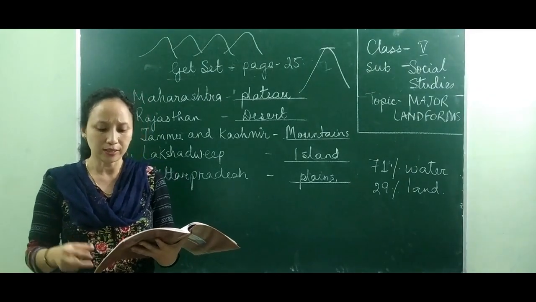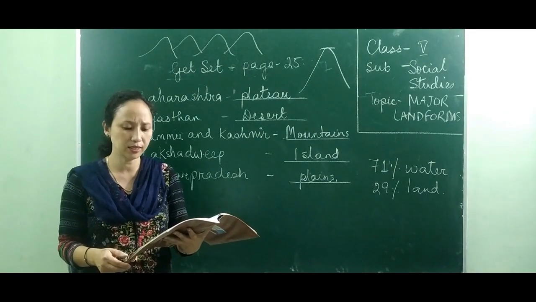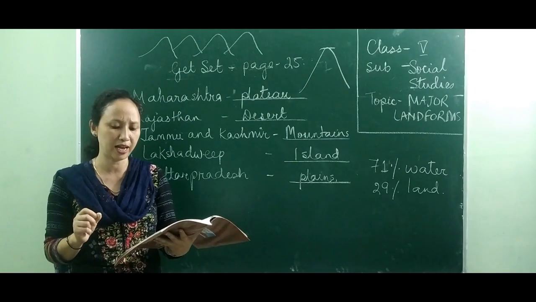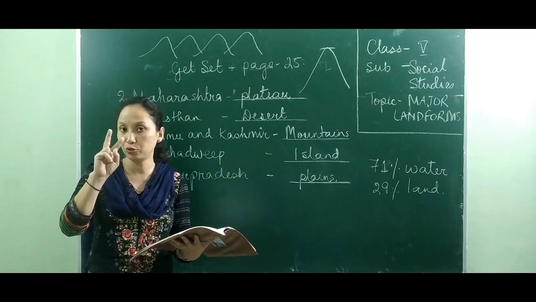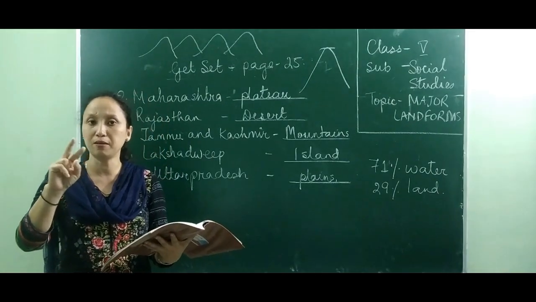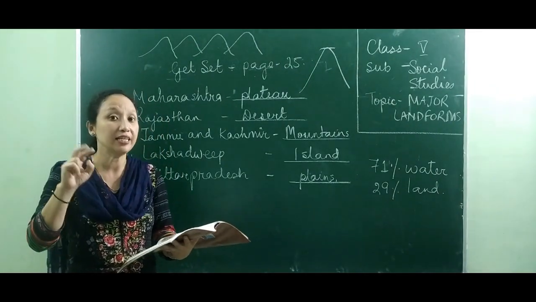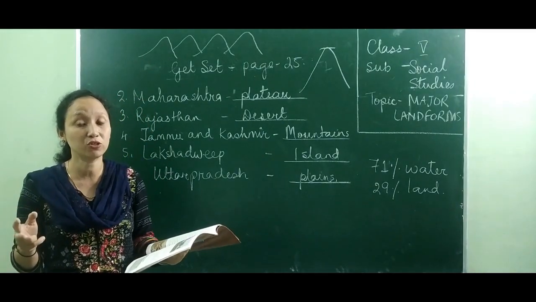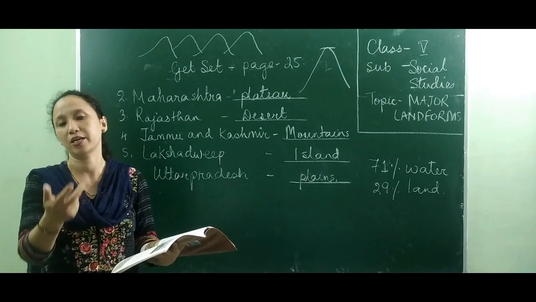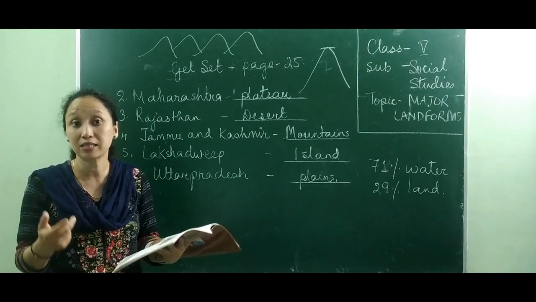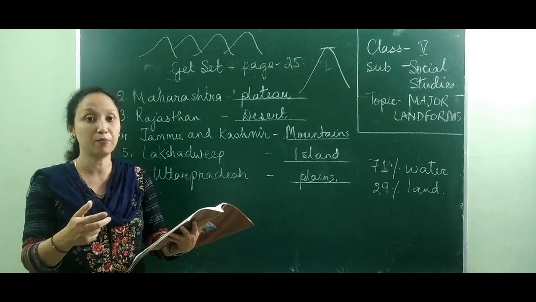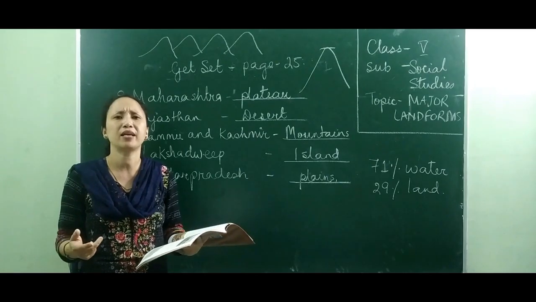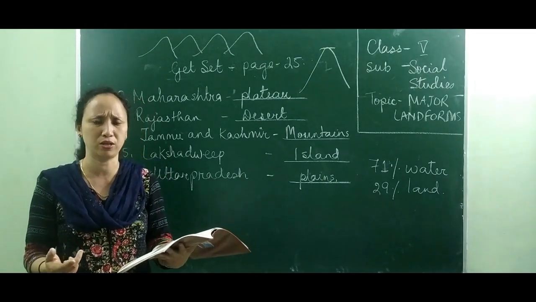Now, these plains are formed by the deposits of sand and silt which are carried by the rivers. Some plains are in the interior of the continents, while some are near the sea coast, and plains are mostly more thickly populated than mountains and plateaus. So compared to the first two types of landforms, mountains and plateaus, in the plain areas we have a thick population. Why? Question may come, why? You think about it. It may be because it's easy to build roads, communication is easy, transportation is easy. So naturally, in the plains, we find a large population.